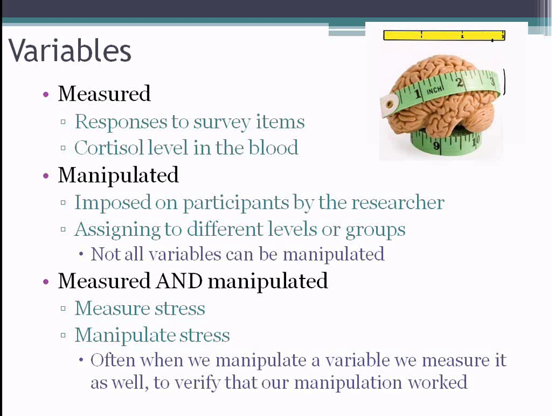And we can contrast this with manipulated variables. So these are variables that are imposed on the participants by the researcher. So you can think about this as sort of your experimental manipulation. Whether or not you get the drug treatment or the placebo would be a manipulated variable. The important thing here is that not all variables can be manipulated, right? So we can't manipulate gender, we can't manipulate socioeconomic status.